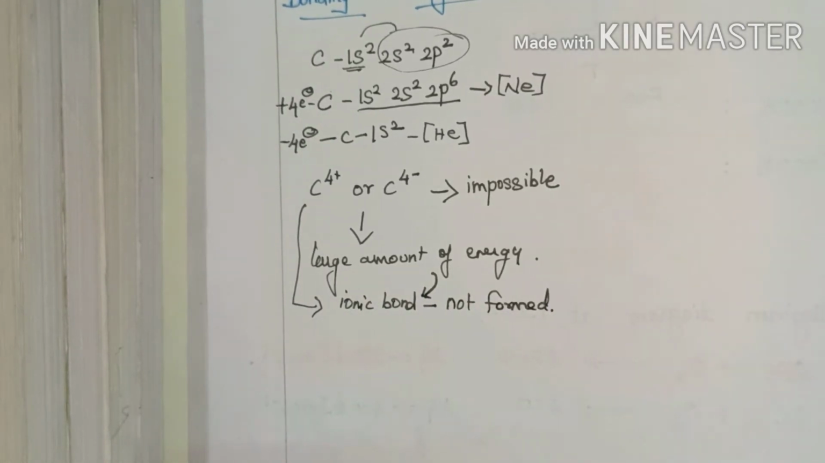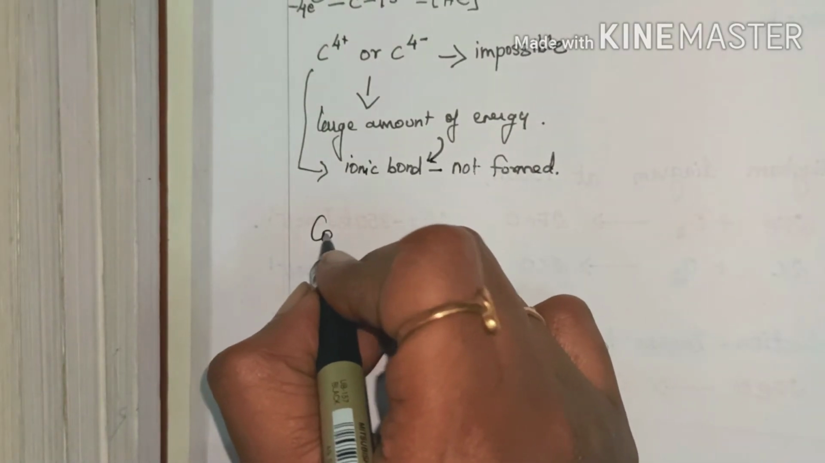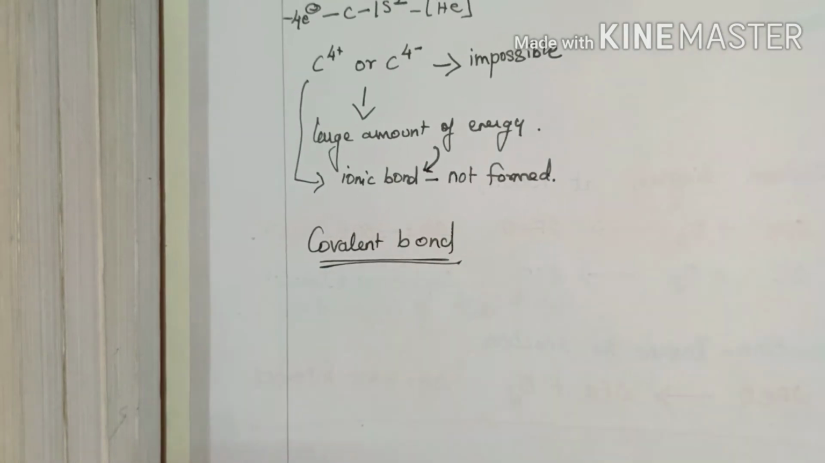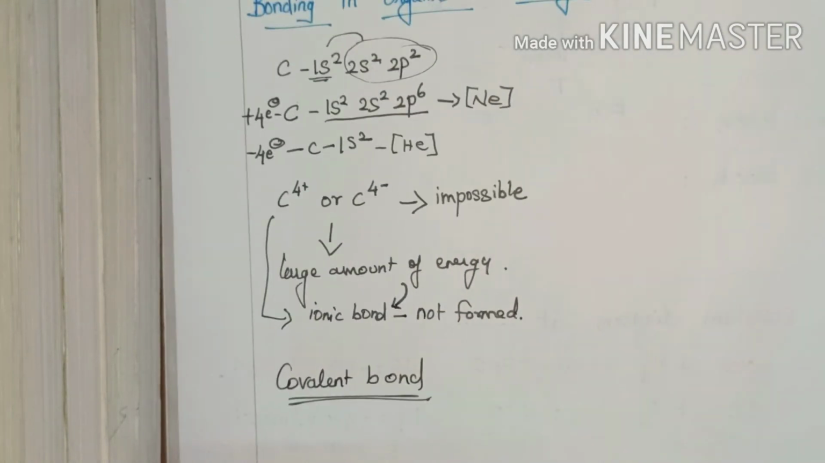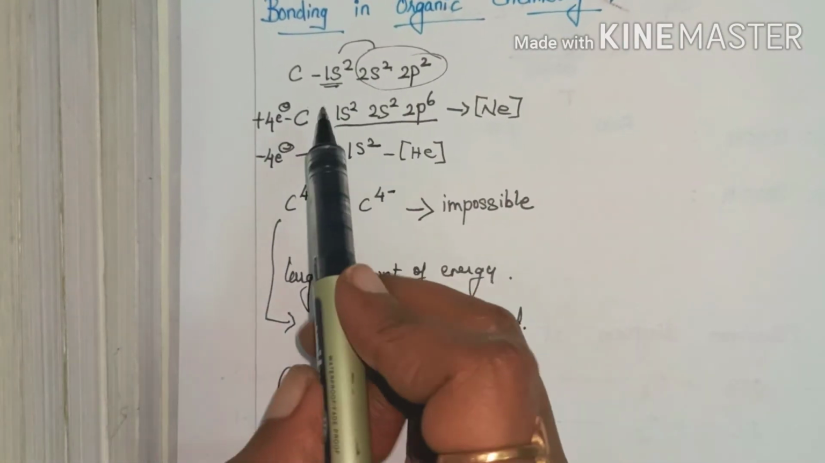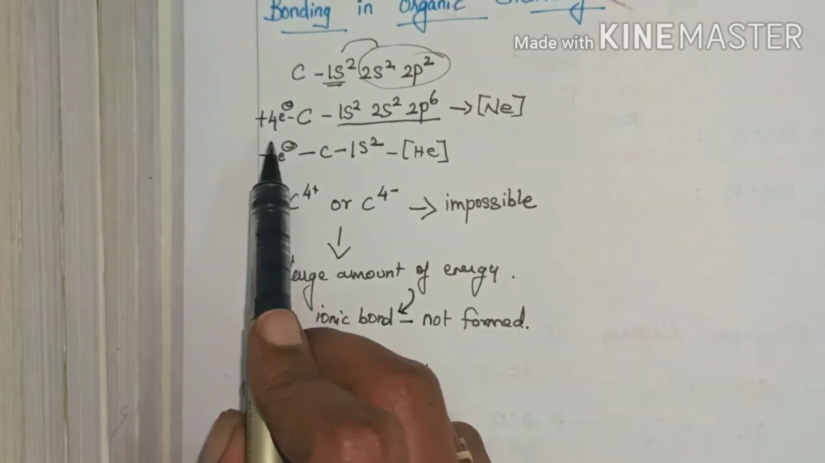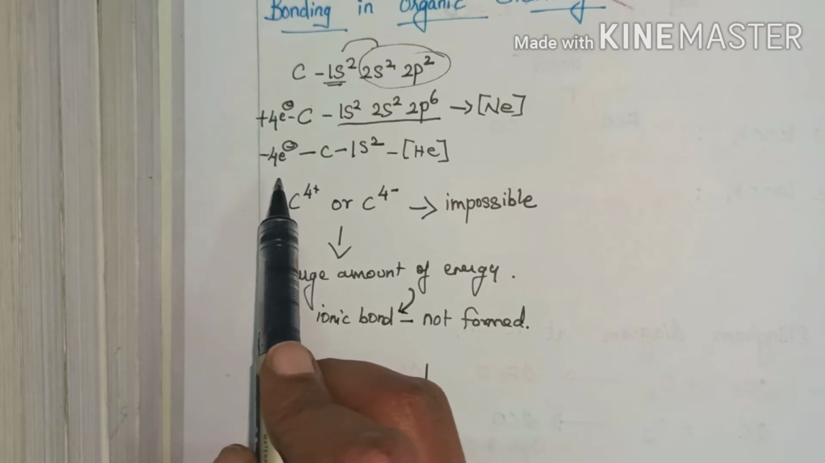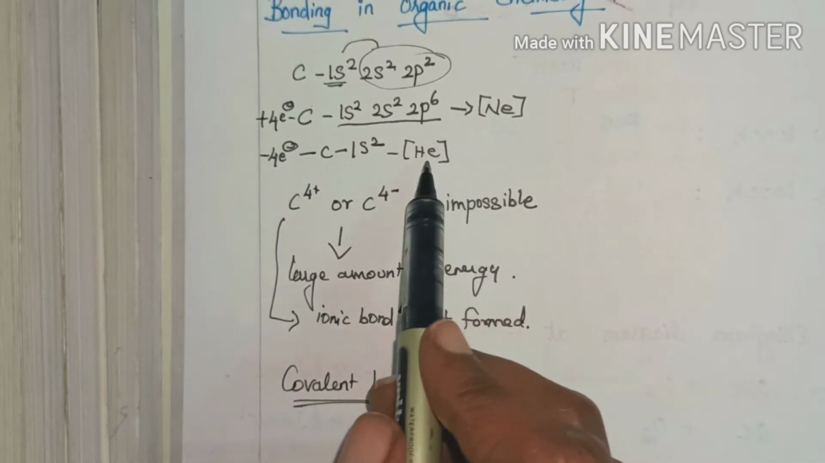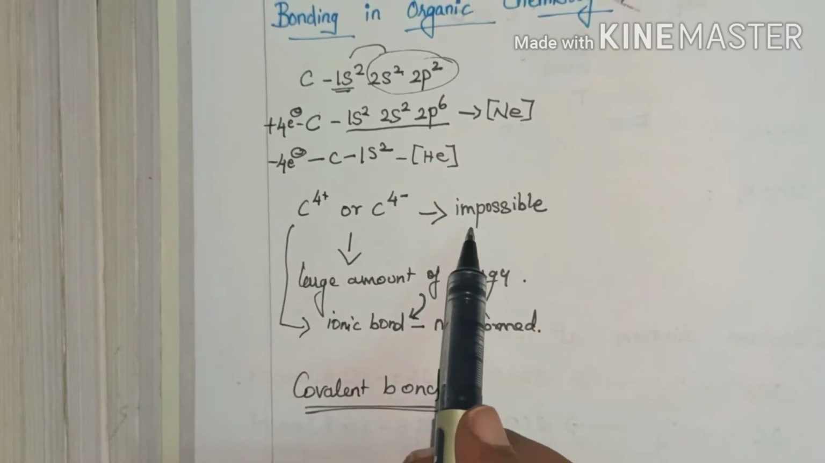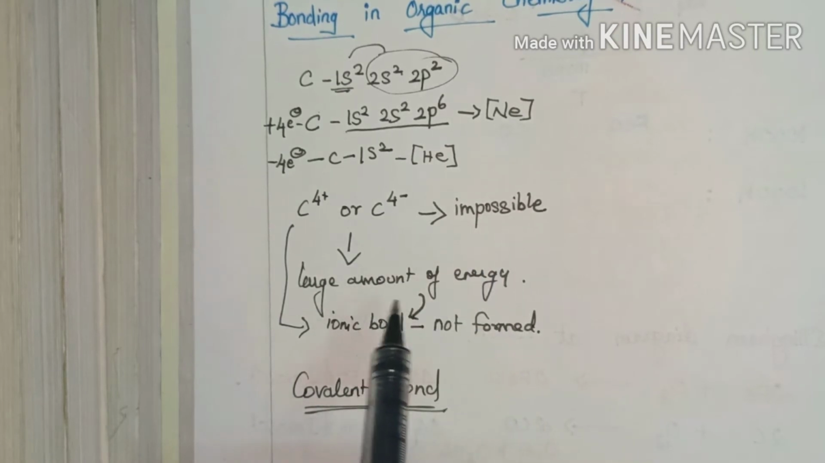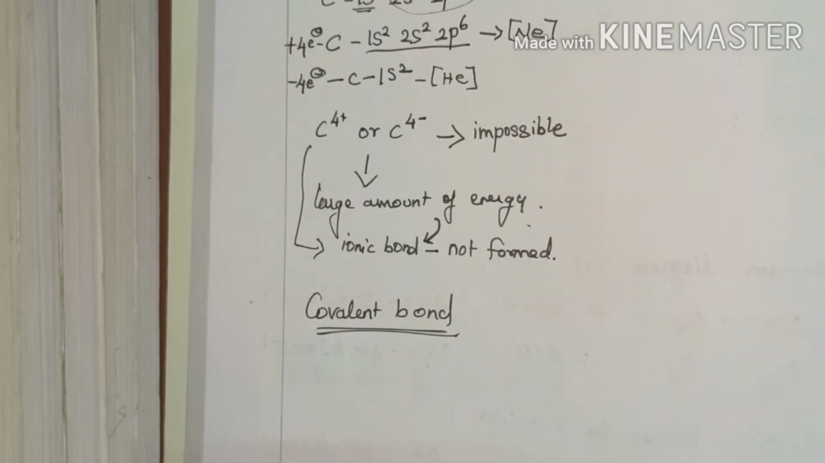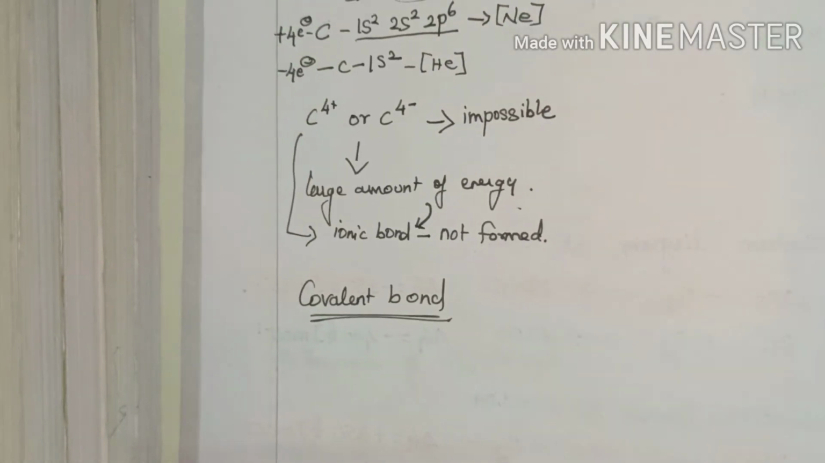Then what type of bond is formed? The covalent bond is formed in organic compounds. This is because the configuration of carbon is 1s2, 2s2, 2p2. If it either accepts 4 electrons or releases 4 electrons, then it will attain the noble gas configuration. But it is impossible because it requires a large amount of energy. Hence ionic bond is not formed.